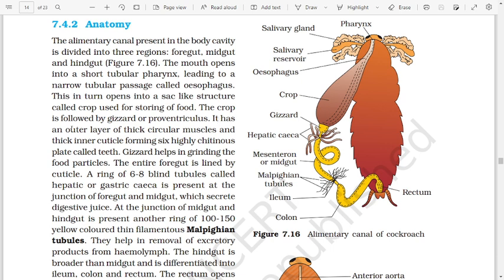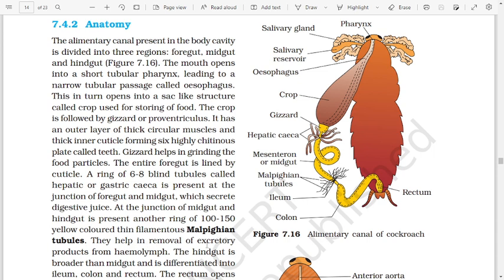It has an outer layer of thick circular muscles and thick inner cuticle, forming six highly chitinous plates called teeth. The gizzard helps in grinding the food particles. The entire foregut is lined by the cuticle. A ring of 6 to 8 blind tubules called hepatic or gastric sac is present at the junction of foregut and midgut, which secrete digestive juice. At the junction of midgut and hindgut is present another ring of 100 to 150 yellow-colored thin filamentous Malpighian tubules.